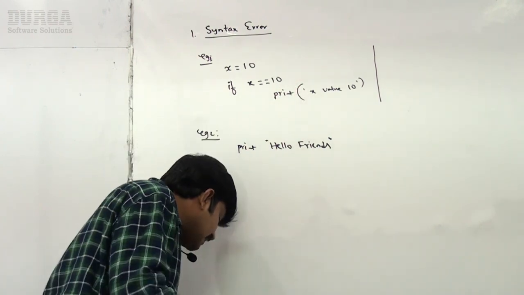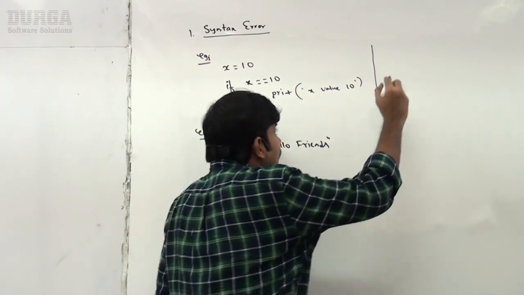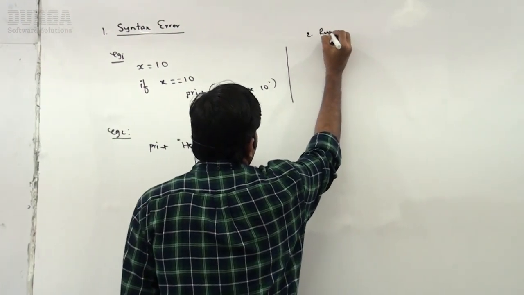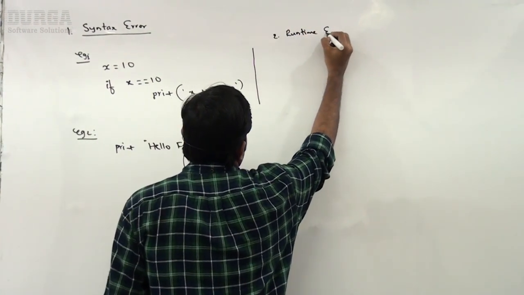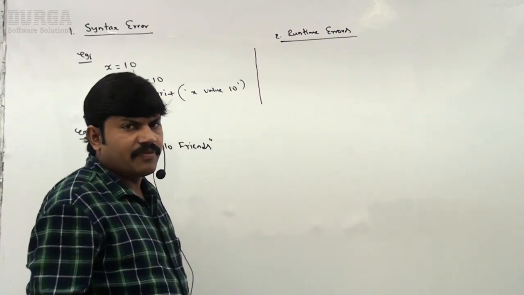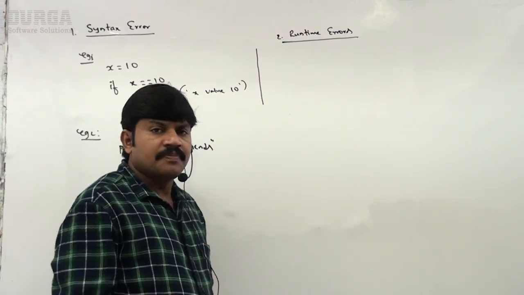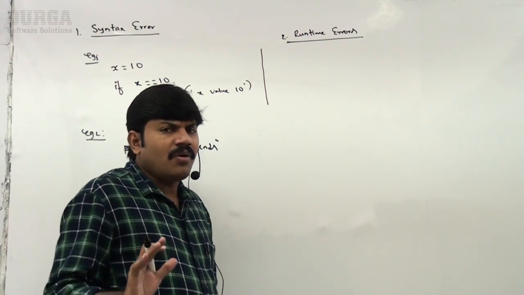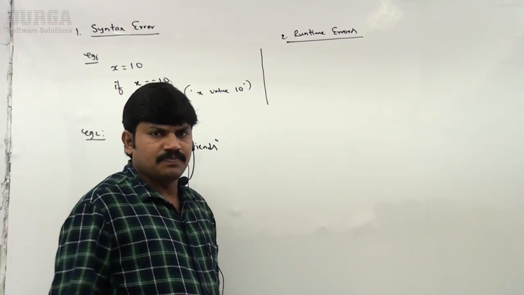Now the second category, runtime errors. Observe very carefully about these runtime errors. Sir, you know there are no syntactical mistakes in our program.